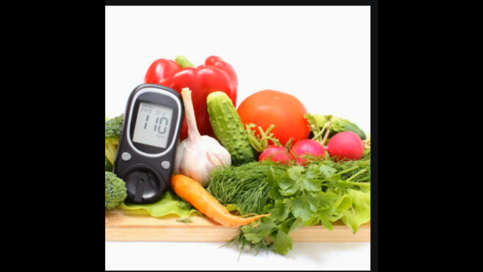A healthy diet. Making changes to your diet can help control your blood sugar levels. You should be referred to a dietitian, who can give you advice about your diet and how to plan healthy meals. You may be advised to eat regularly, usually 3 meals a day, and avoid skipping meals.